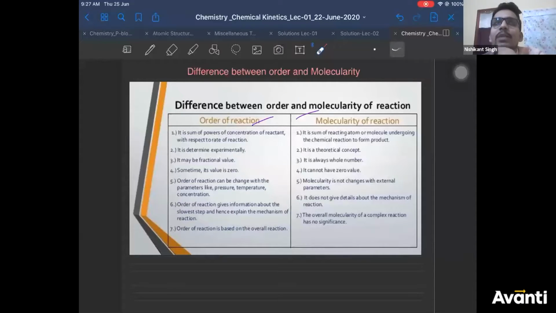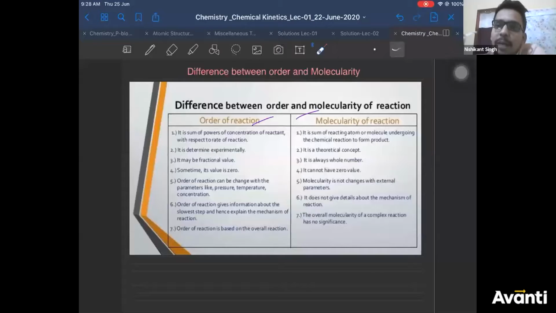Let me check the fraction one. I don't think so. It can be a fraction also. Molecularity, I'll have to check that. There is no physical significance of it being a fraction, but if there are some examples, I need to check that. Okay?